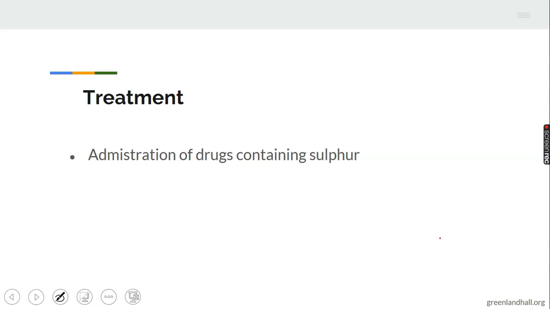If it is aspergillosis, then the farmer will administer drugs containing sulfur. There are many drugs that contain sulfur, and the veterinary officer will be able to identify the particular one suitable for such an animal at that particular time, depending on when the farmer reports the case to the doctor.